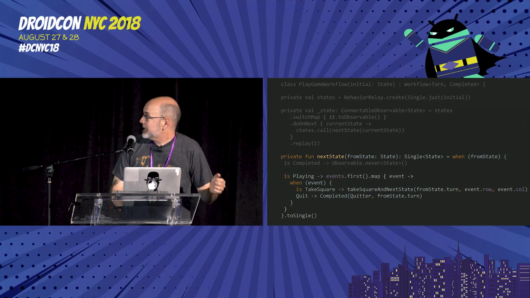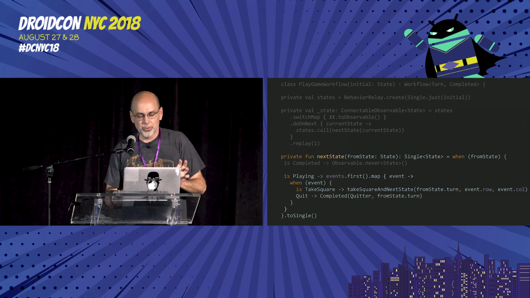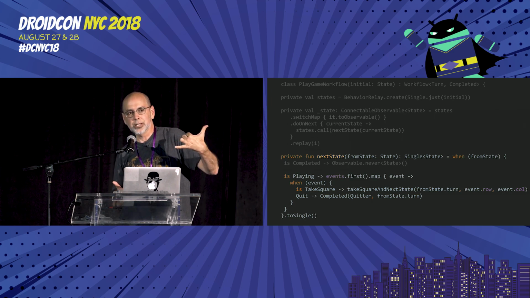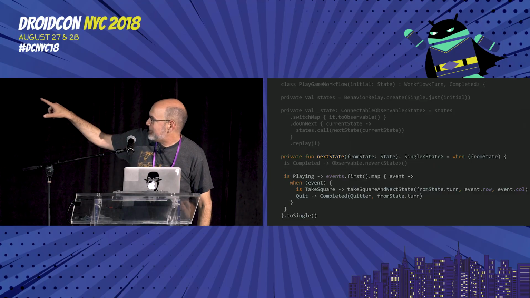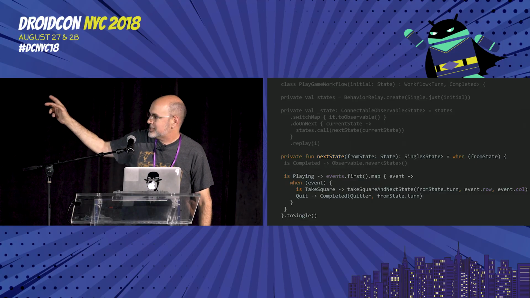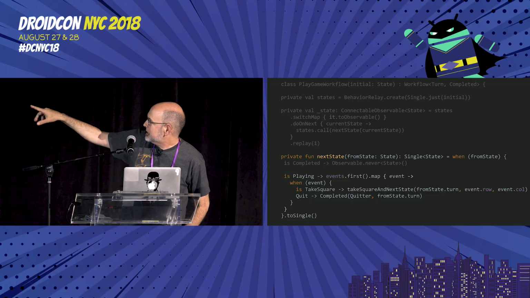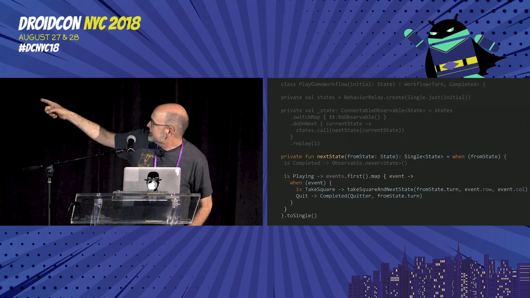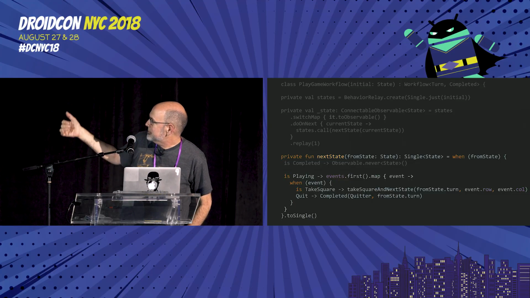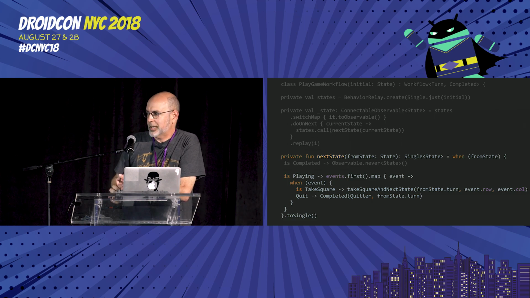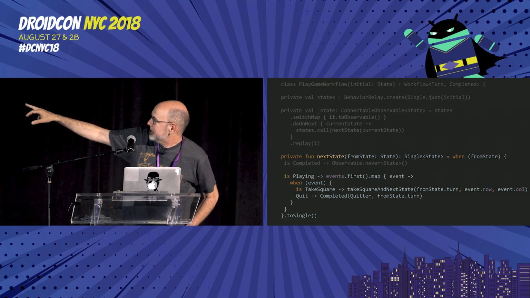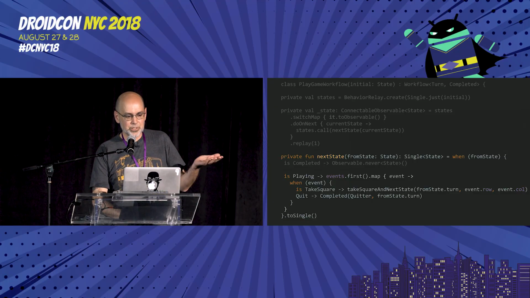Or we're playing. And the way we find our future for the playing state is that we go back to our events relay, that input pipe, and we map that. We take the first value of that, we effectively turn it into a single of event, and then we map that into a single of what is the state that should come out from receiving this event when we're in the state that we're in right now. So we're in the playing state, and if the event was a take square event, then we're going to calculate what happens when we take that thing and emit an observable of either play the game some more or we're done now. And if it was a quit event, then I'm going to, again, shut things down, and I'm going to record who the quitter was. Either way, in that case, the state machine is over.